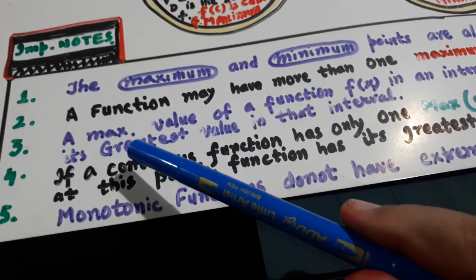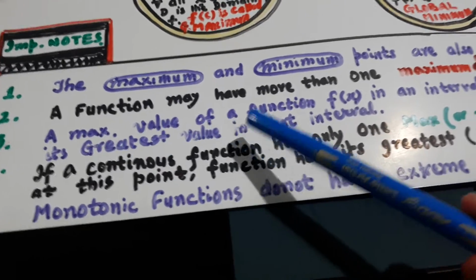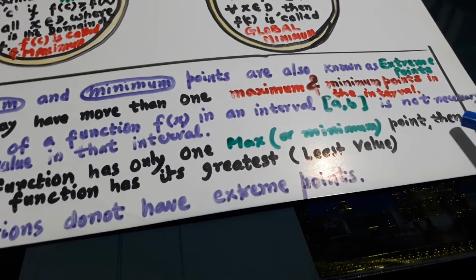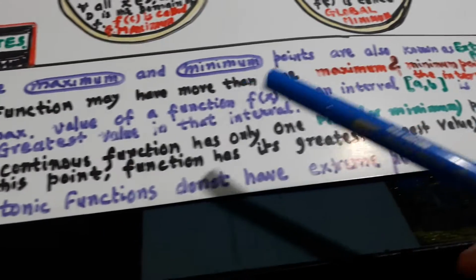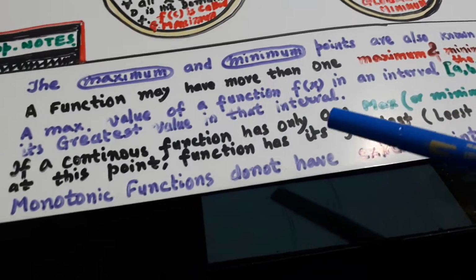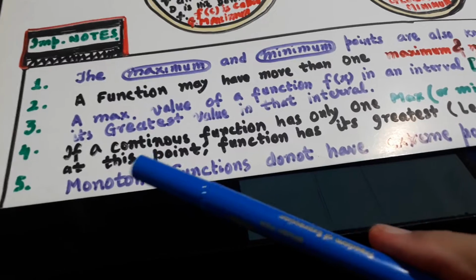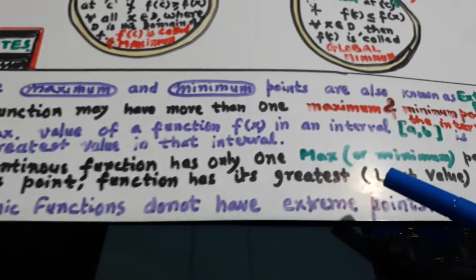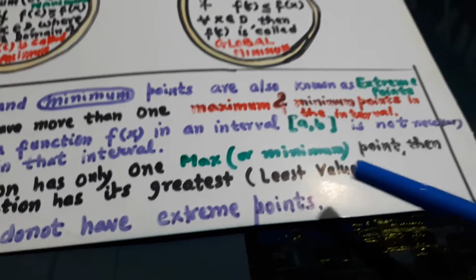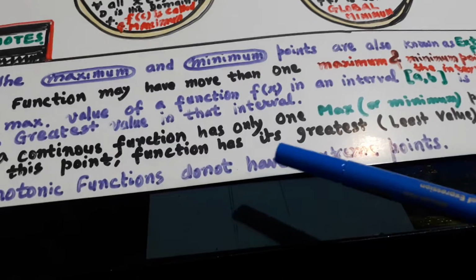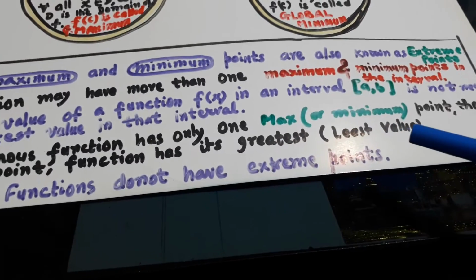Note number 3: a maximum value of a function in a closed interval is not necessarily the greatest value in that interval. Fourth, if a continuous function has only one maximum or minimum point, then at that point the function has the greatest or least value.